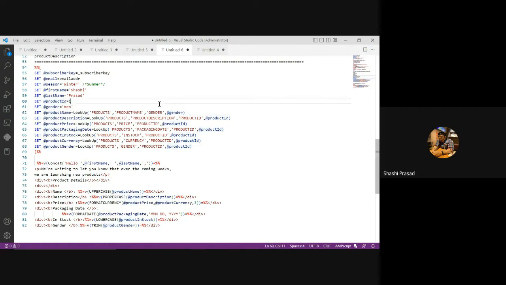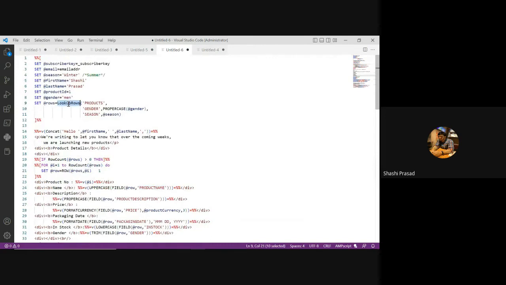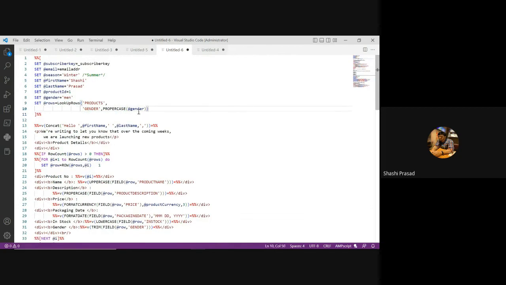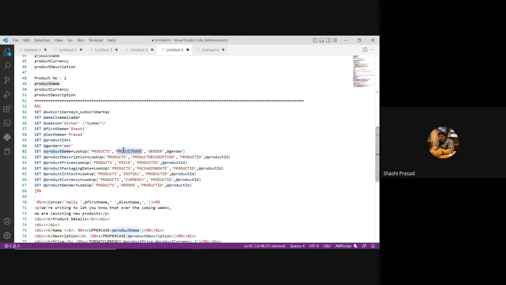So if I say this gender, and if I say this as a gender, by default, if I have 2 rows for men, it is going to bring the first row. And from the first row, it's going to pick up the product name. Now, if I use lookup rows, and I say gender equals men, here it is going to return 2 rows. It returns a data set, the complete record. By default, it's only fetching you the first one.